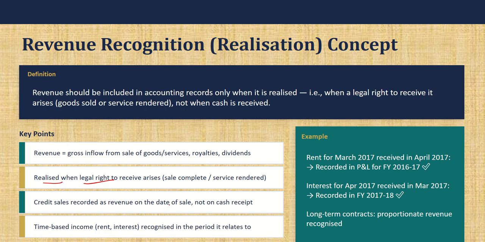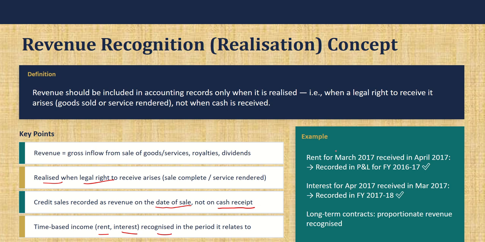For example, when there is a credit sale, you record the sale on the date of sale and not when the cash is received. So I might give 2 months credit to my customer, but I will record it in the books of accounts on the day the sale is made. And if there are other incomes like rent and interest, whenever the period is recognized, I will record it in my books of accounts.